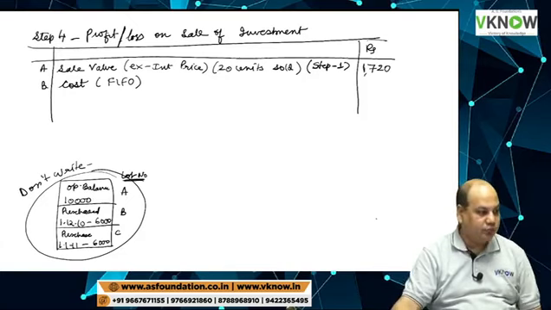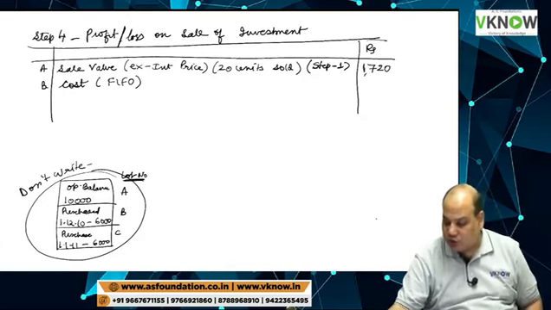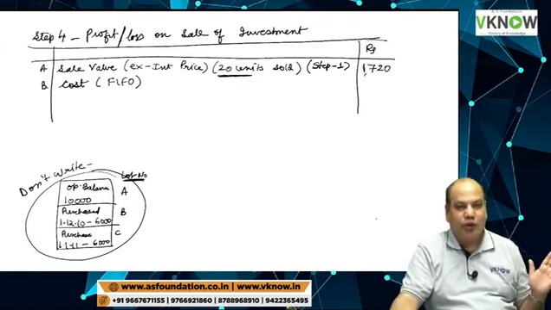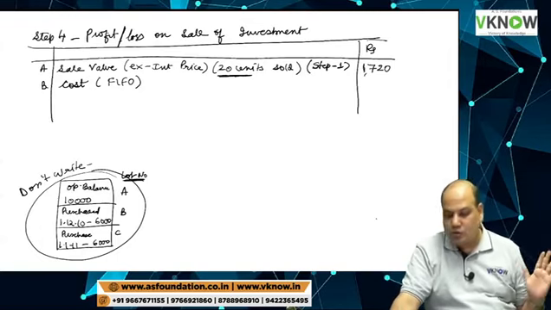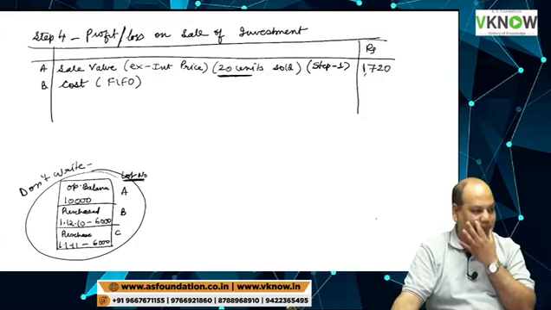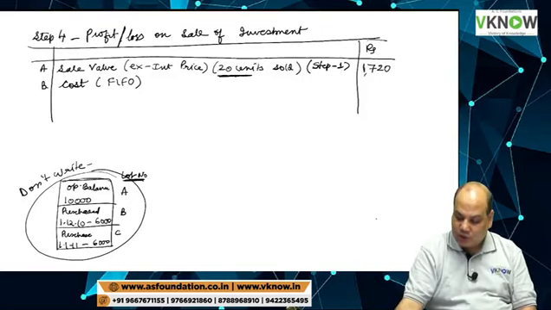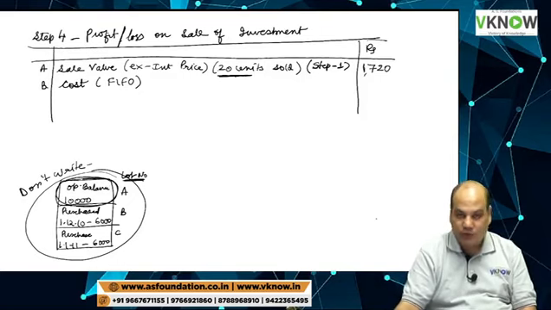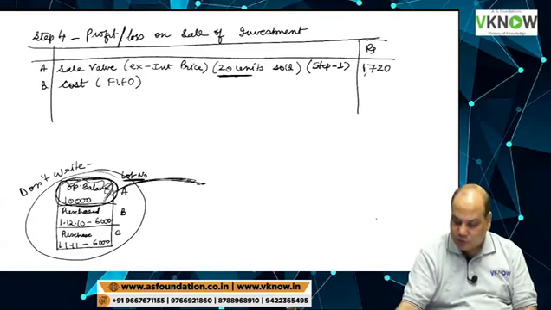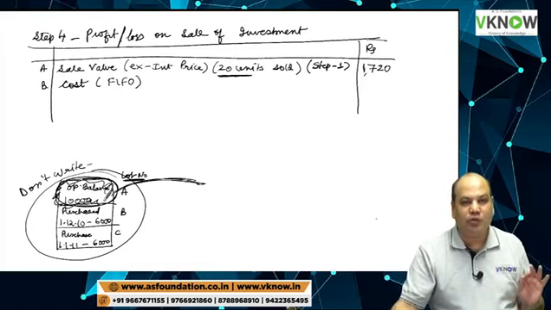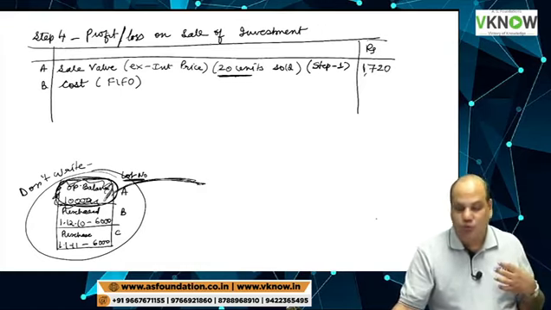Just I am asking you, if you have to sell this 20 unit, from which lot you will sell first? Will you sell it from opening balance first, or lot B or lot C? First in, first out means I will first try to sell out of opening balance. That is called first in, first out. So I will use the opening lot for selling. In opening lot, we have face value 10,000 rupees, but we are selling only 2,000 rupees.